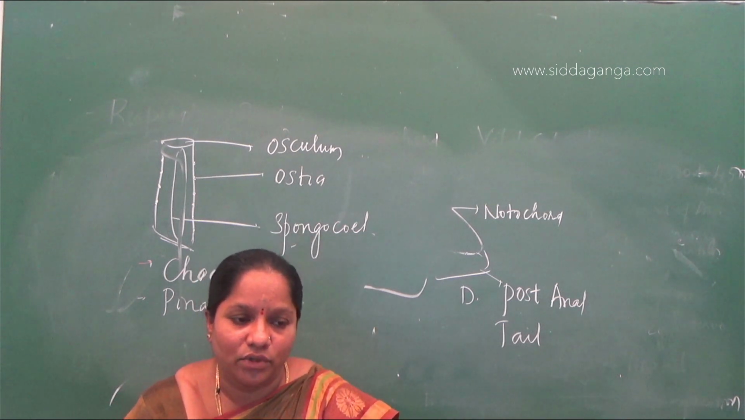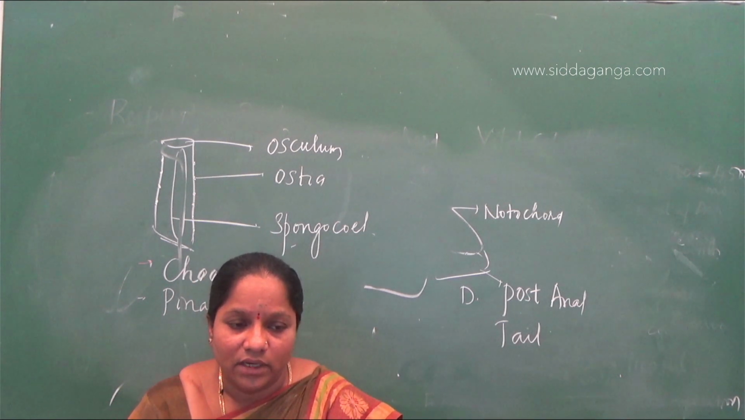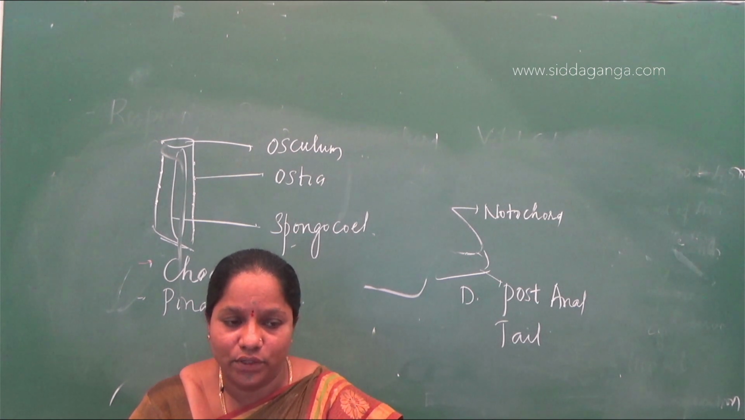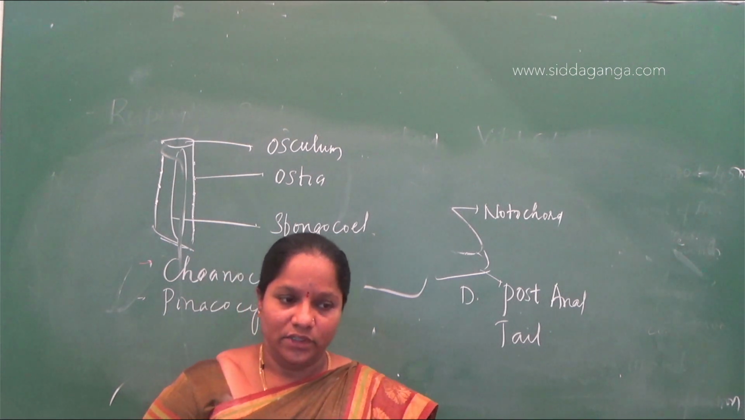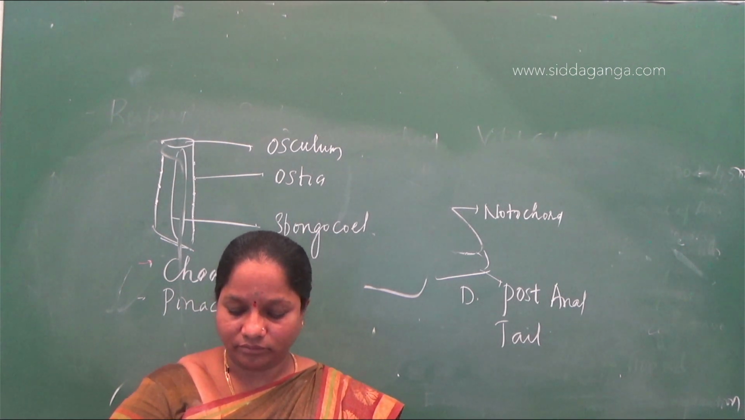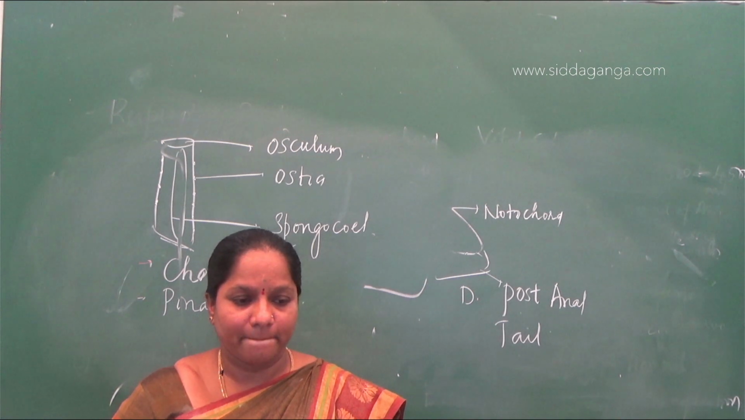So osculum to ostia, ostia to spongocoel and exterior. Osculum is a large opening, ostia is a minute opening, spongocoel is the cavity, exterior is outside. Okay, the answer will be 1. Next question.